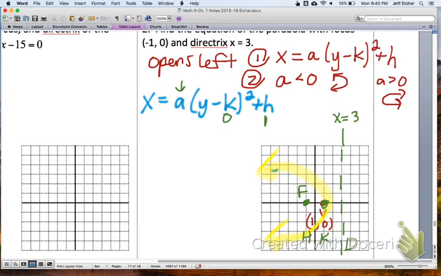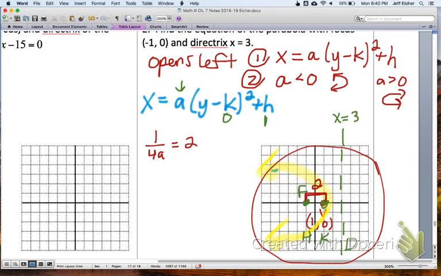I'd like you to pause the video and chat with your neighbor to see if you remember how to find that a value based on this given information in the graph. I hope you discussed that this distance from the focus to the vertex, this distance of 2, is equal to 1 over 4a, so 1 over 4a equals 2. Solving for a, we would get 1 equals 8a, so a is 1/8.